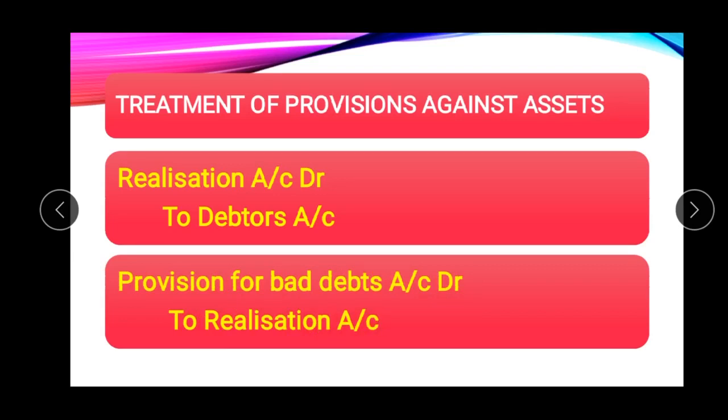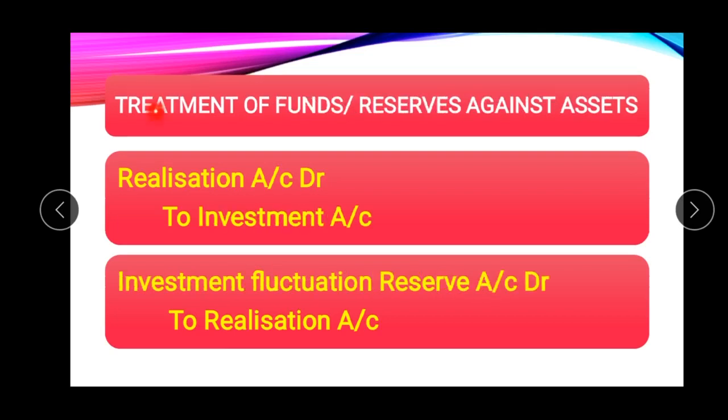And we can take one more example: treatment of funds or reserves against assets. If against any asset a reserve has been created, we can take one example of investments. Investment is also an asset. So first journal entry will be the same, realization account debit to investment account, and if any reserve has been created against it, such as investment fluctuation reserve, it should be debited to realization account.